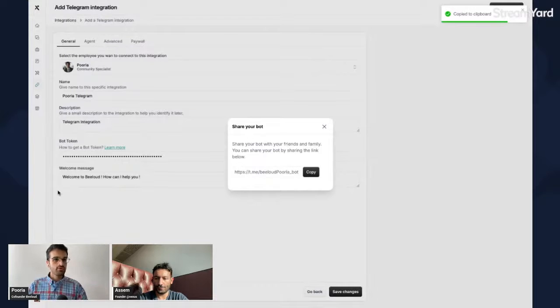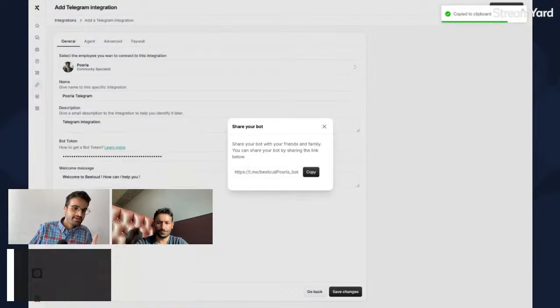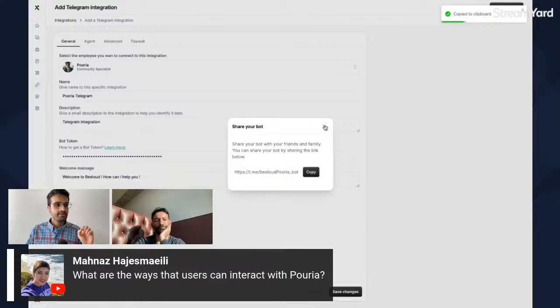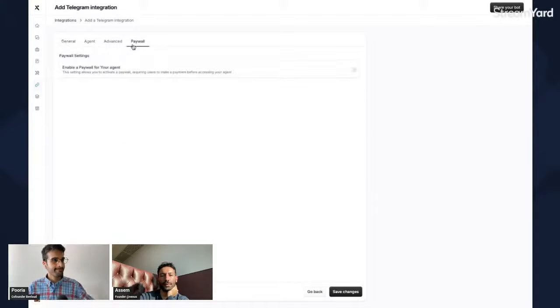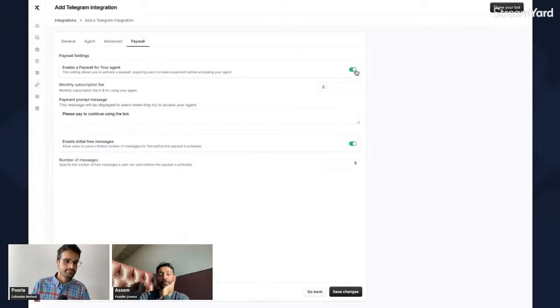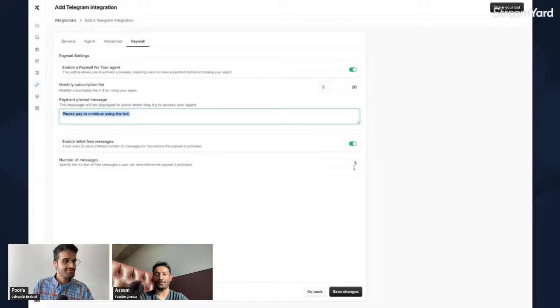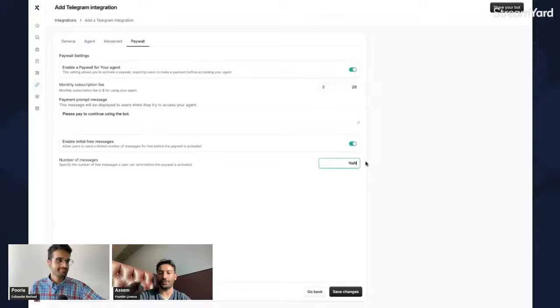Yeah. And while we're doing this, I think Mehnaz had a question. What are the ways that users can interact with Poria the bot? I'm assuming when you showed the integrations, it answered their question. Yeah. So by the way, here you can add a paywall to Poria, right? So you can make money from Poria. If you say, hey, I want to be paid $20 a month for Poria, and you give them a prompt message, and you say how many free messages you're giving to people before Poria is paid. So here, for example, I'm going to limit it to 3 messages.